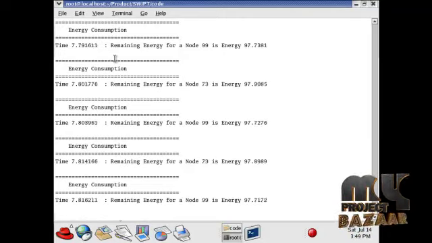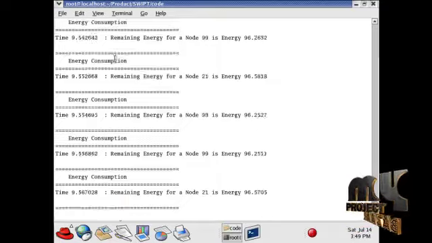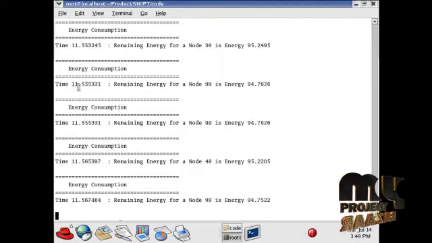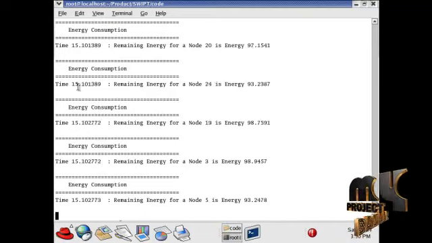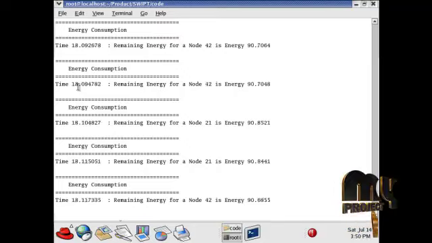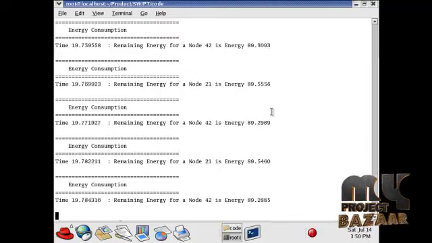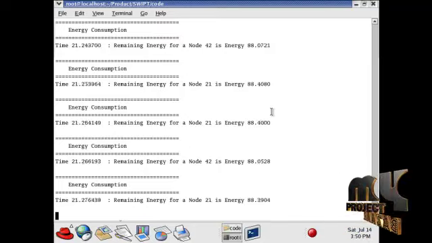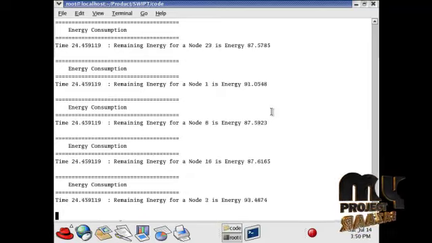This is our energy consumption values over time. The energy consumption versus time is displayed here, and the remaining energy of each and every node is displayed. Our initial energy is taken as 100 joules.